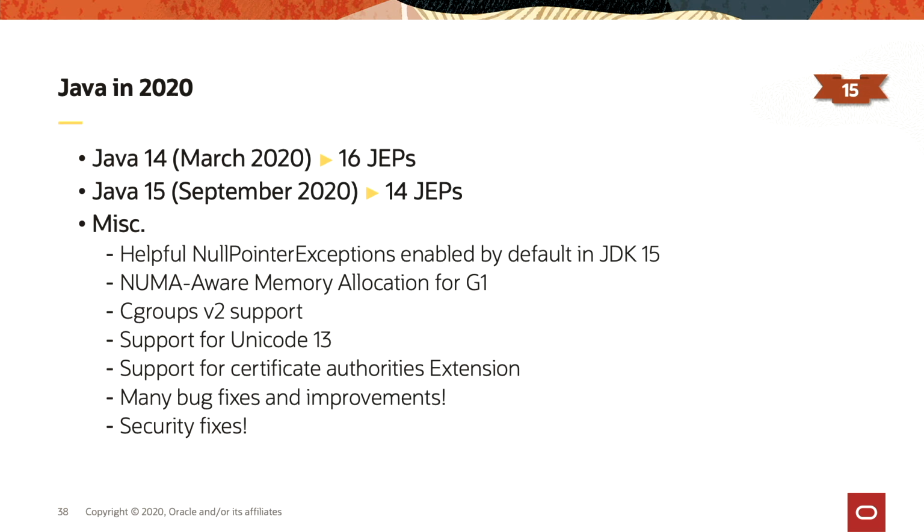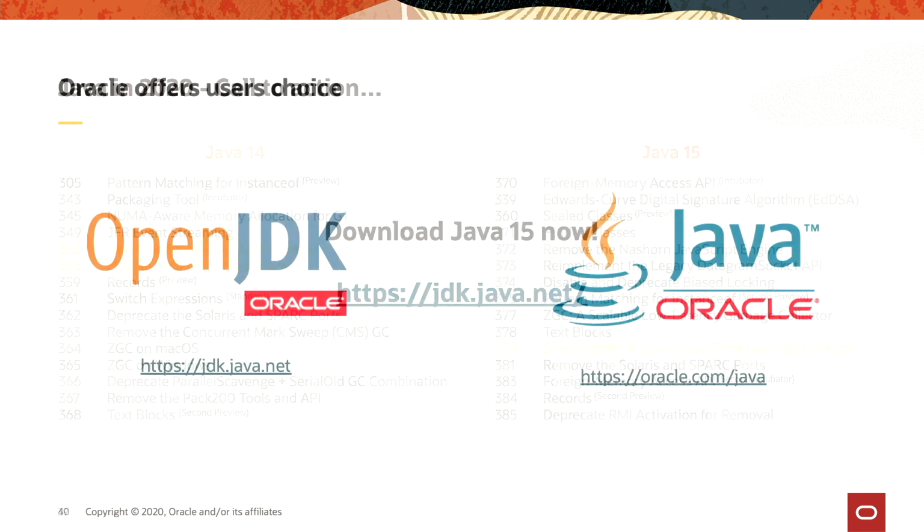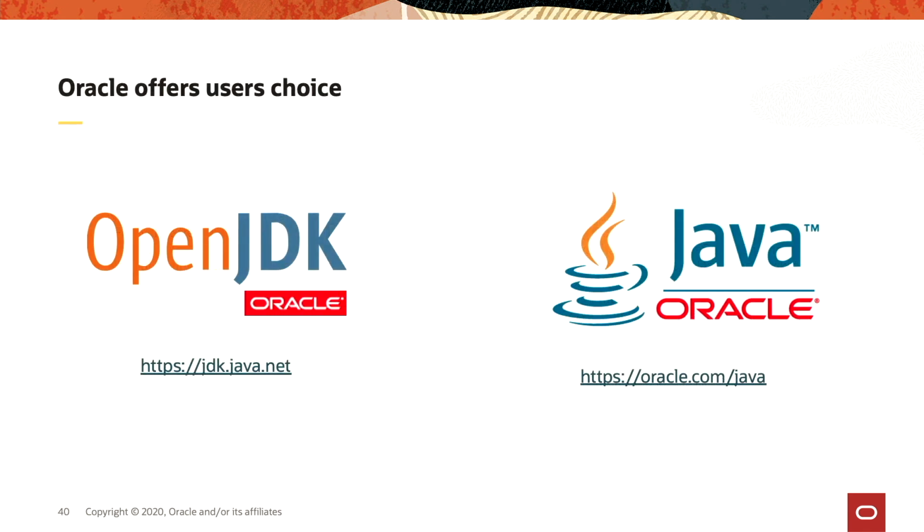Now, obviously, a new Java release also comes with its set of bug fixes and improvements. But more important than that are the security fixes that are brought with each Java release. To leverage those security fixes, you need to make sure to use the latest release of OpenJDK. So the call to action today: please download Java 15. It was released a few weeks ago, so you should start to use Java 15. OpenJDK 15 is as of today the supported version. It's free, and from a security standpoint, it is supported.